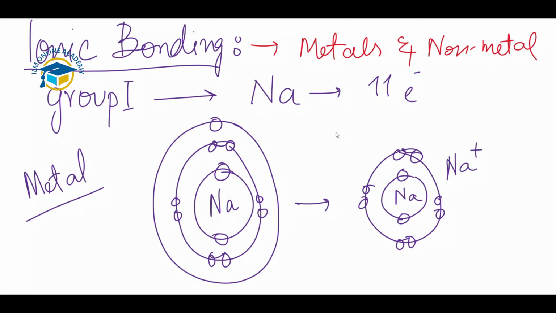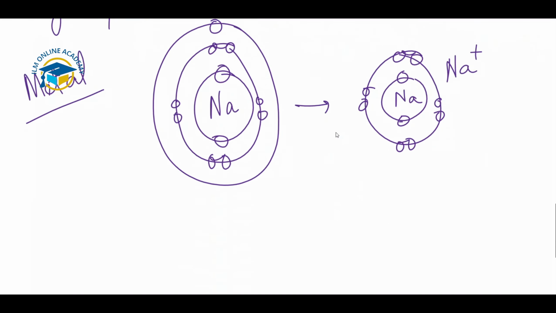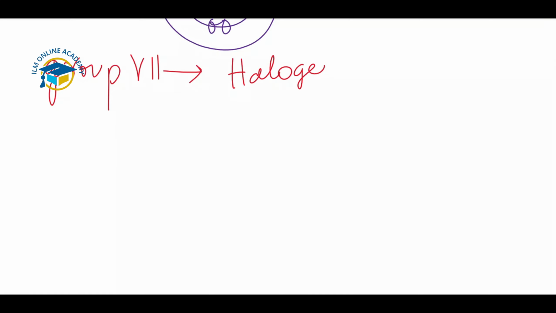Mostly, ionic bonds are present between group 1 and group 7 of the periodic table. Group 7 are the halogen atoms. In group 7 we have halogen atoms, and group 7 means they have 7 electrons present in the valence shell, or the outer shell. They just need one more to complete the valence shell. They can achieve a stable noble gas configuration by gaining an outer electron.